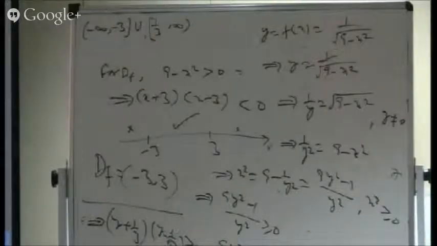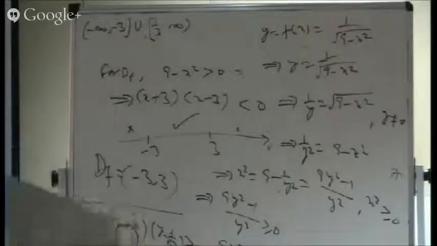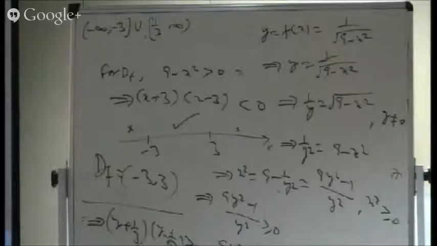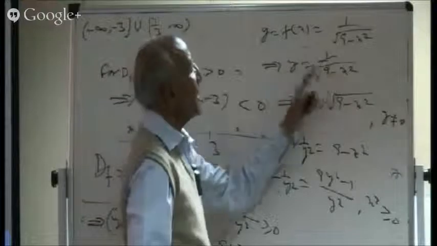Where have we committed a mistake? I have done it deliberately. That mistake was done deliberately to point out to you that here y cannot be negative.